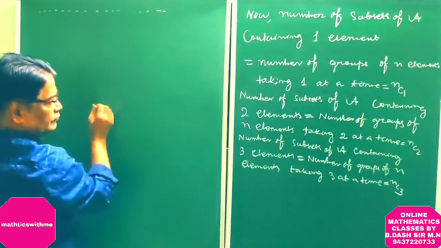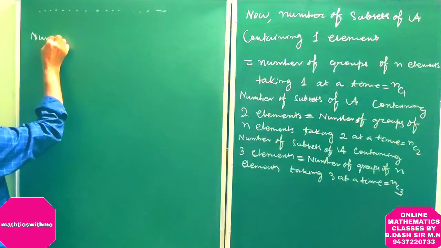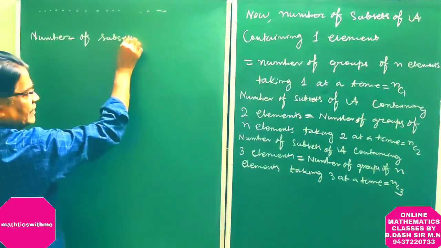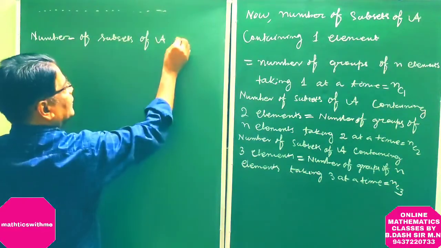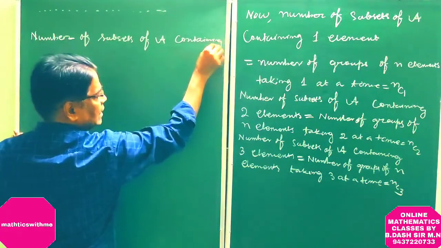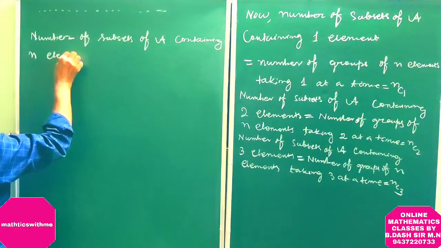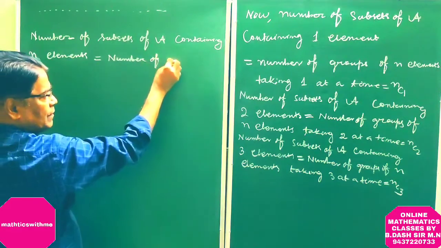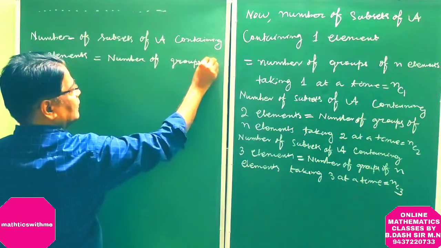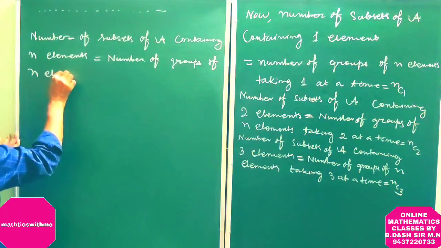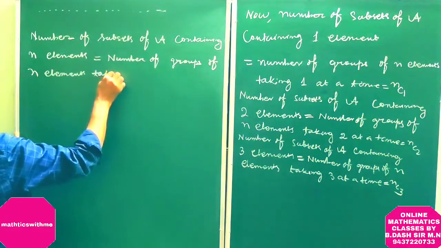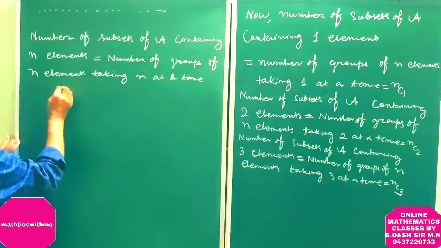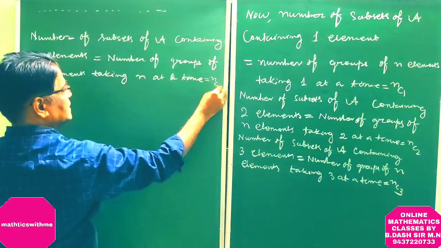Then in this way, the number of subsets of A containing n elements is equal to the number of groups of n elements taking n at a time, which is equal to nCn.